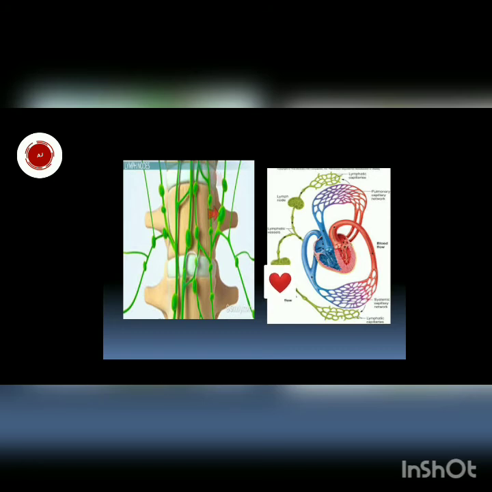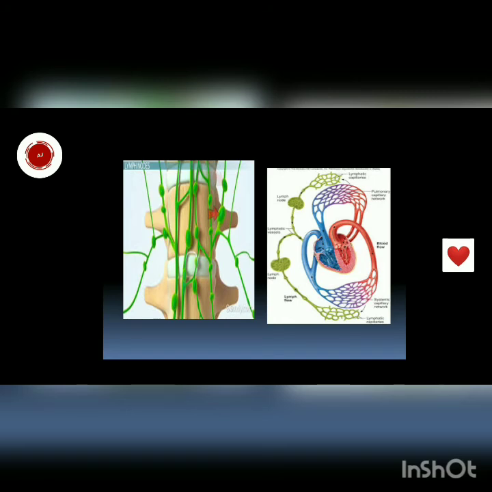So in these nodes, the WBCs kill bacteria. From here the blood gets filtered, and the blood which is free from bacteria is allowed to enter into the mainstream of blood. So this is how bacteria or other infectious materials are removed from blood.